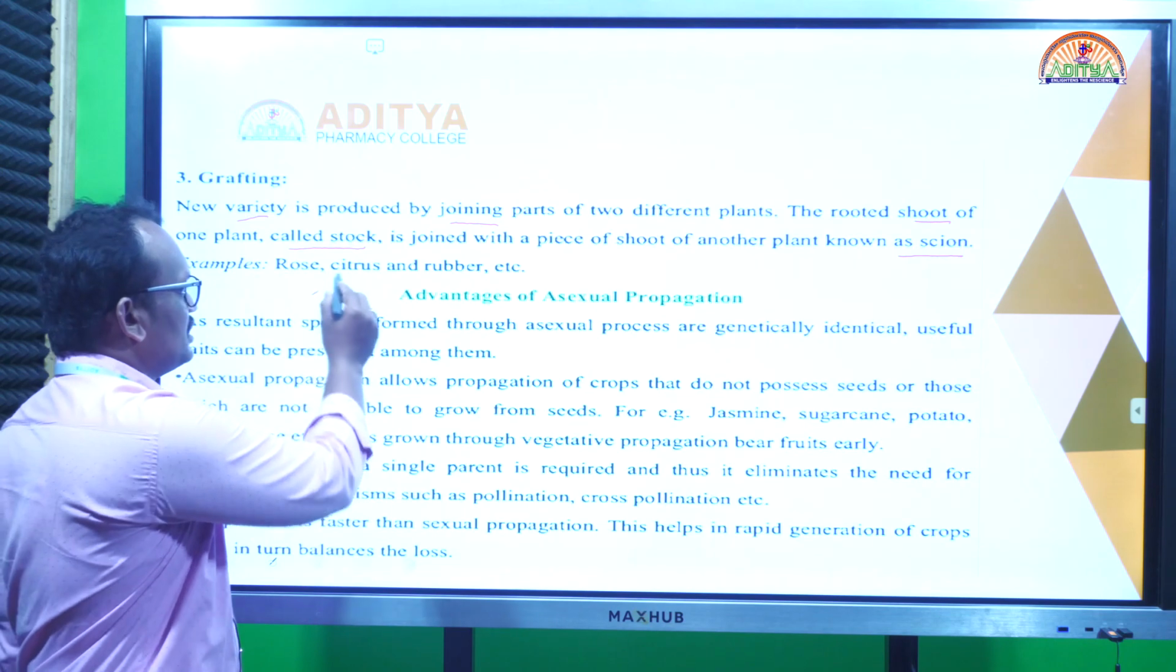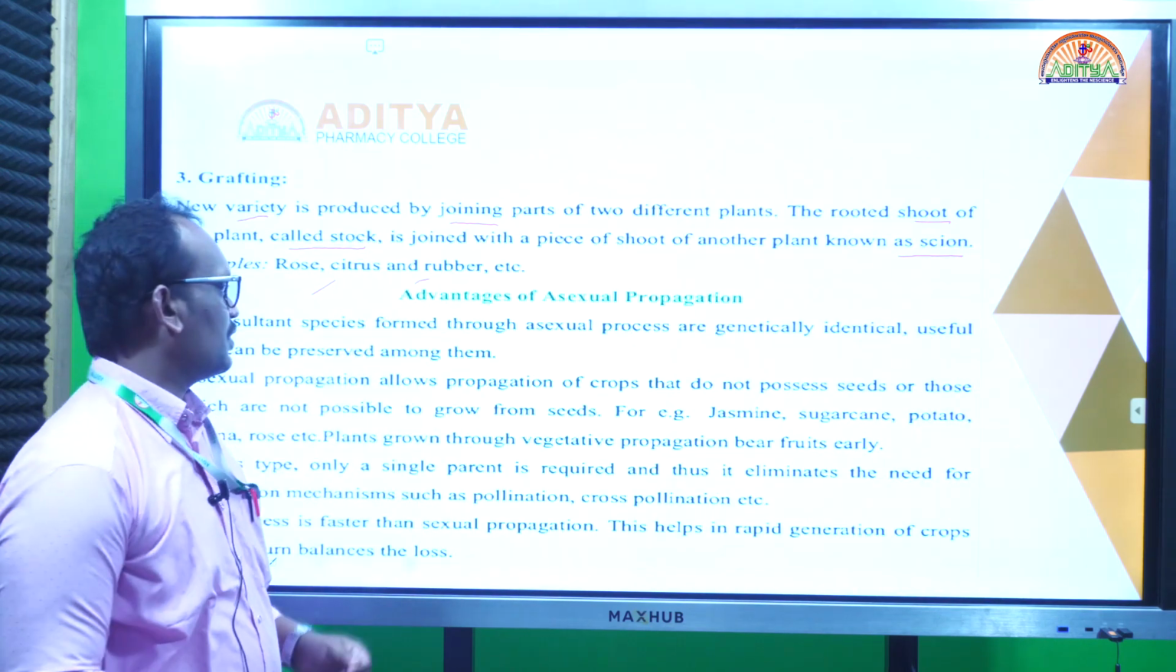For example, we can see this type of grafting process in rose, citrus and rubber.